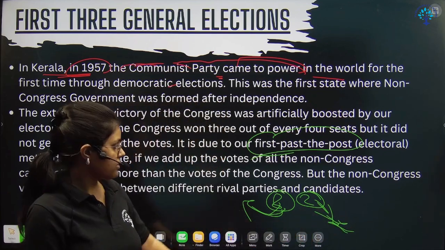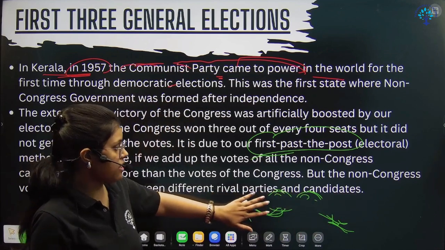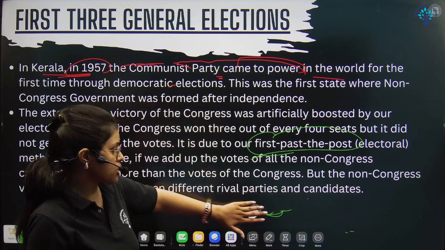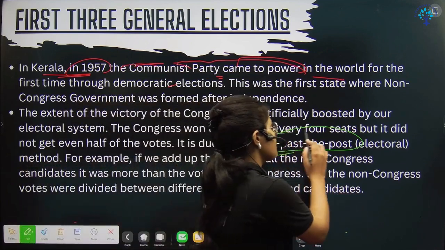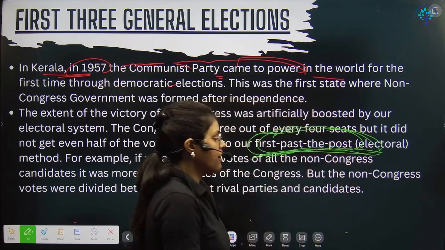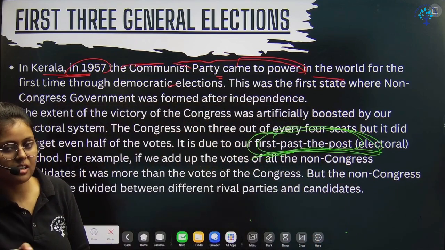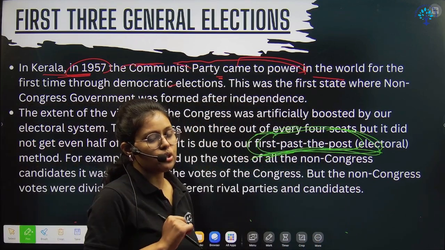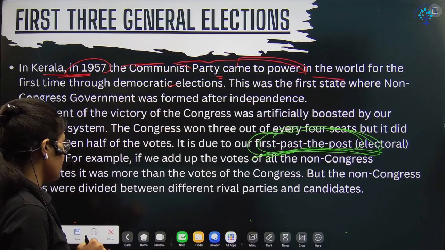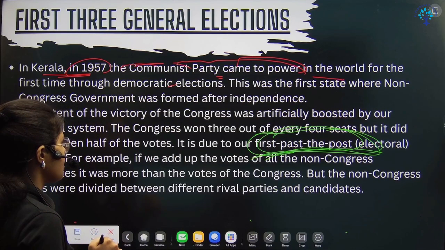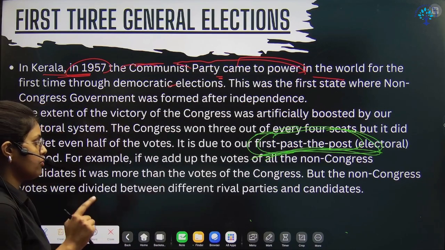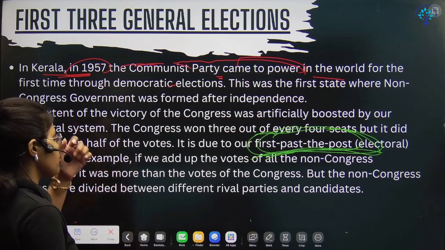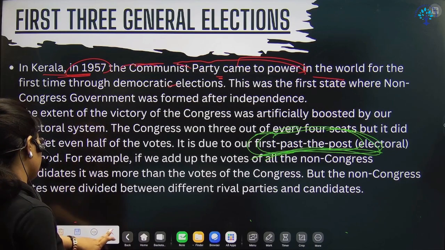So this was a much fairer system, but it was a more complex system. That's why India adopted the first past the post system for the Lok Sabha elections, and for other elections like the Rajya Sabha elections and the president election, we have the proportional representation electoral method. So these are the two important electoral methods we have discussed, and we have opted for the first past the post system for the Lok Sabha election that we were discussing.